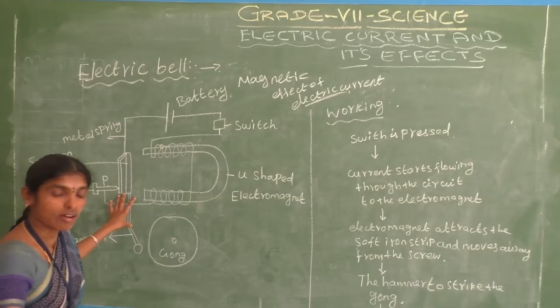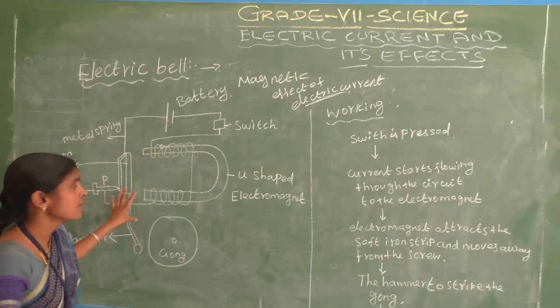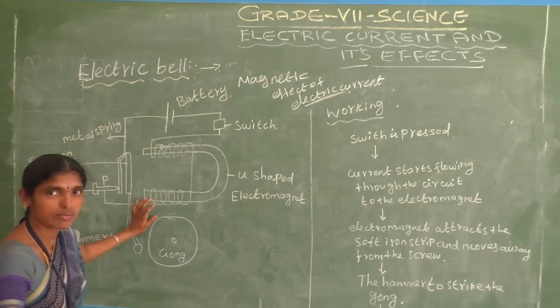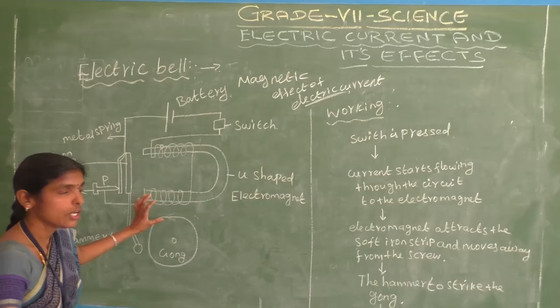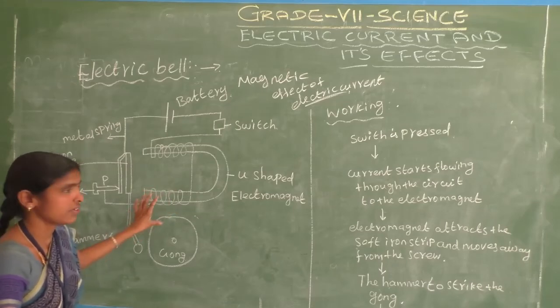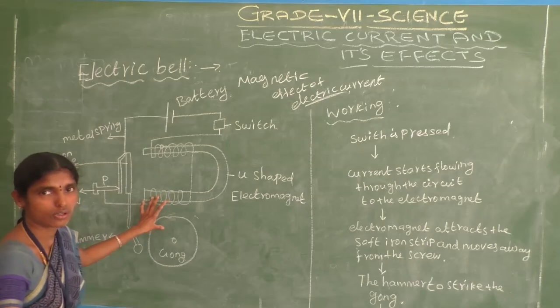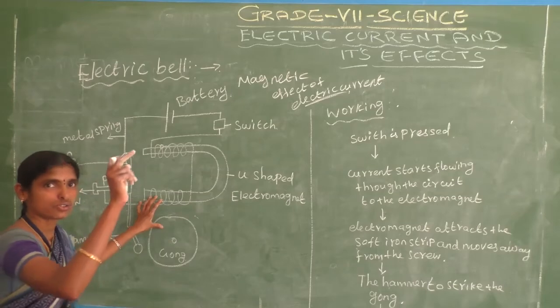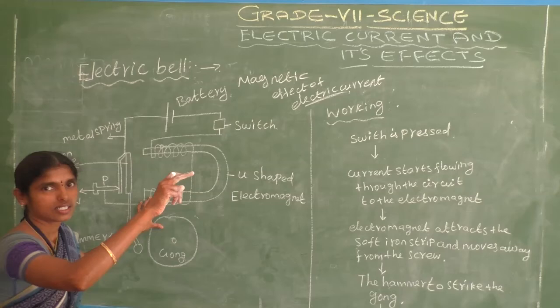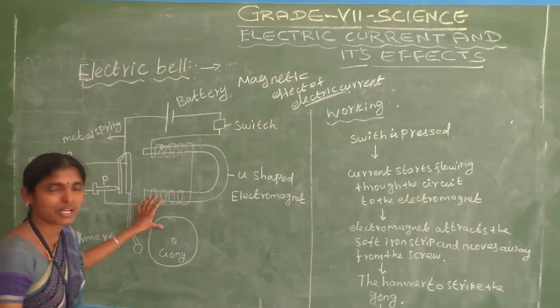In all homes, an electric bell is present. It is very important in all our homes, no? We go to another house, switch on the electric bell, the calling bell. Ring. That is the electric bell, no?